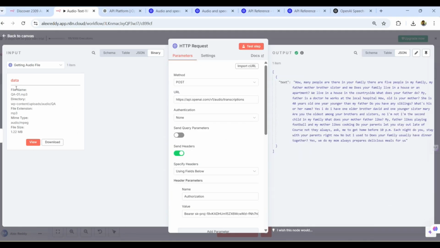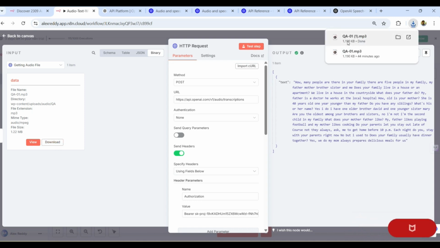Now, here you can see this is QA 01. If we want to download, we can download it. It has successfully done it with the QA 01.